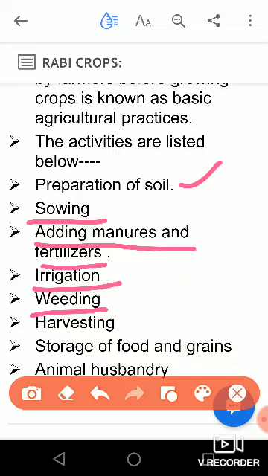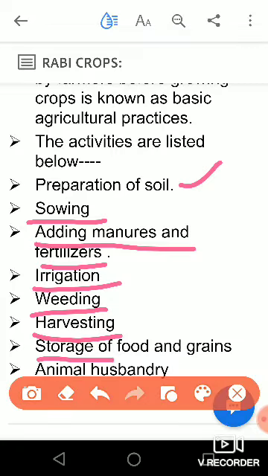Next is weeding. Weeds are unwanted plants, which are not required at all. They must be removed from the field, and that is called weeding. After that, harvesting. What is harvesting? Harvesting means cutting down the crops when the crops become mature.